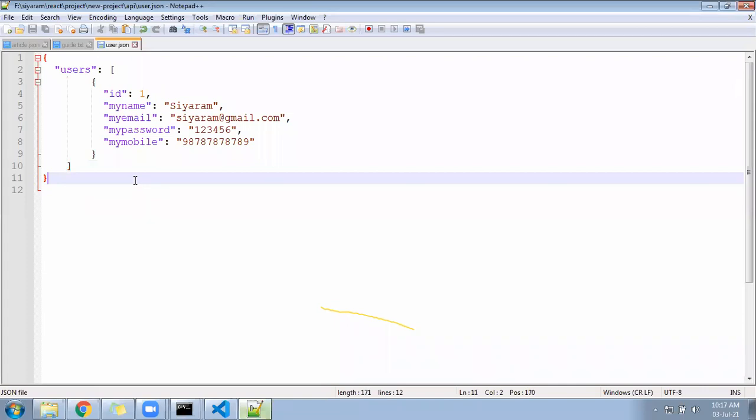Which page? That browser page, the 3002 port number.